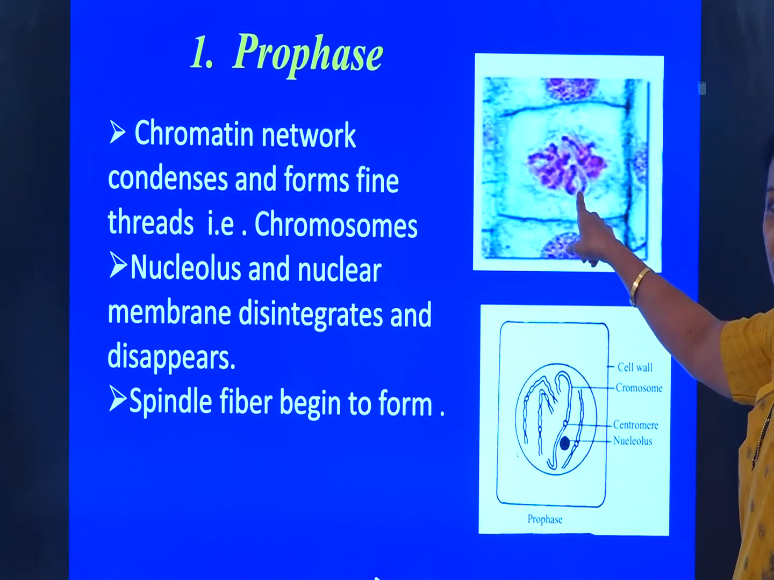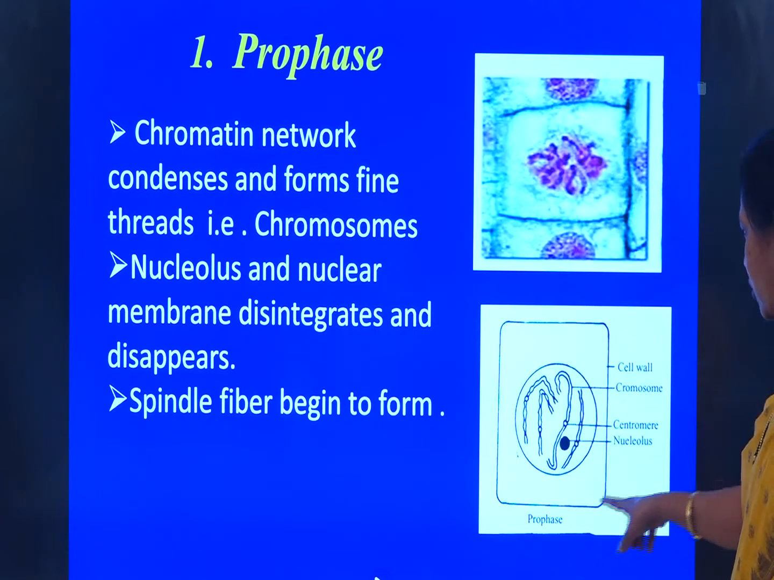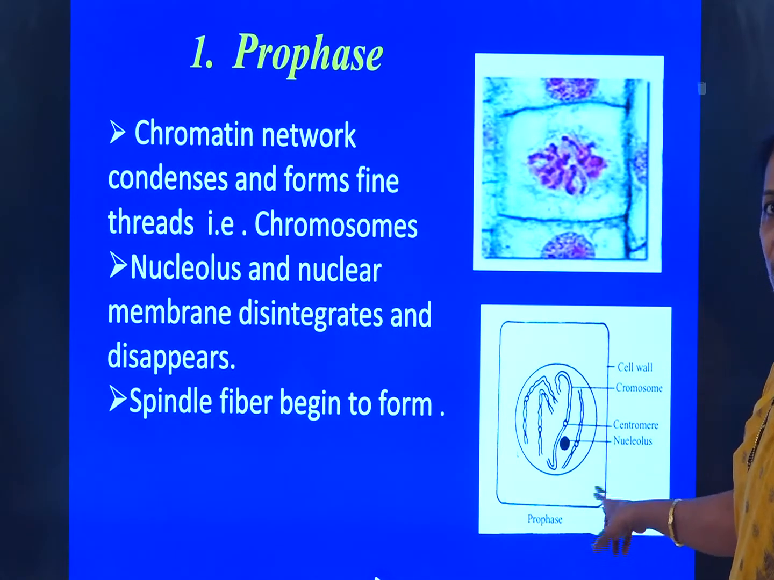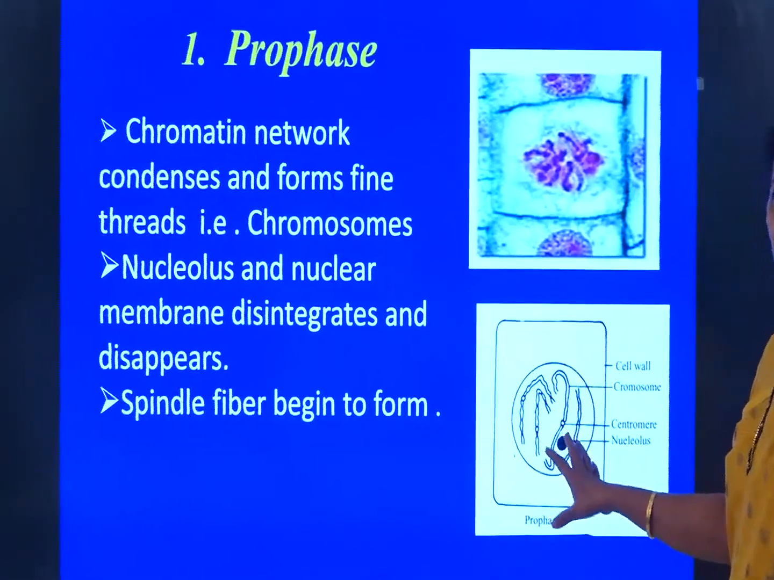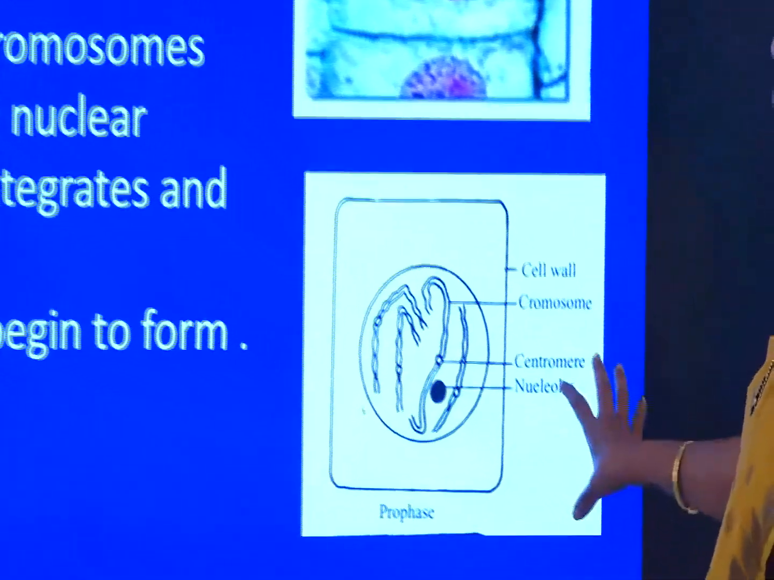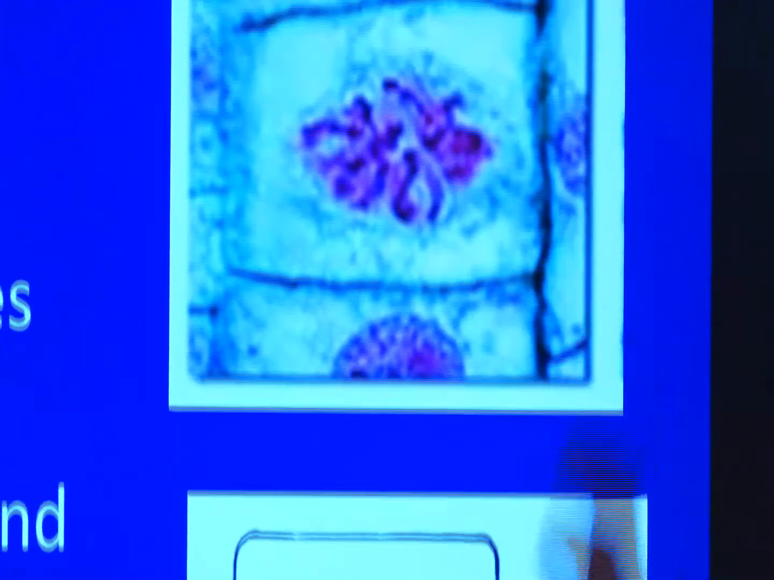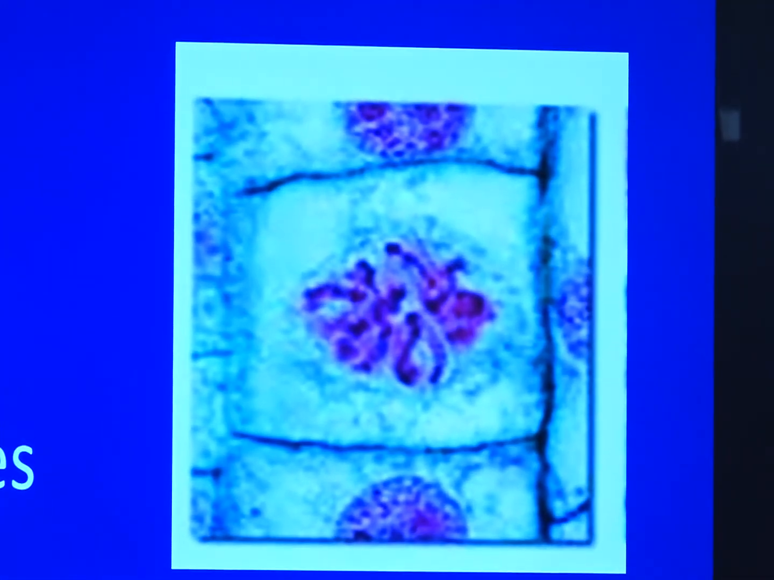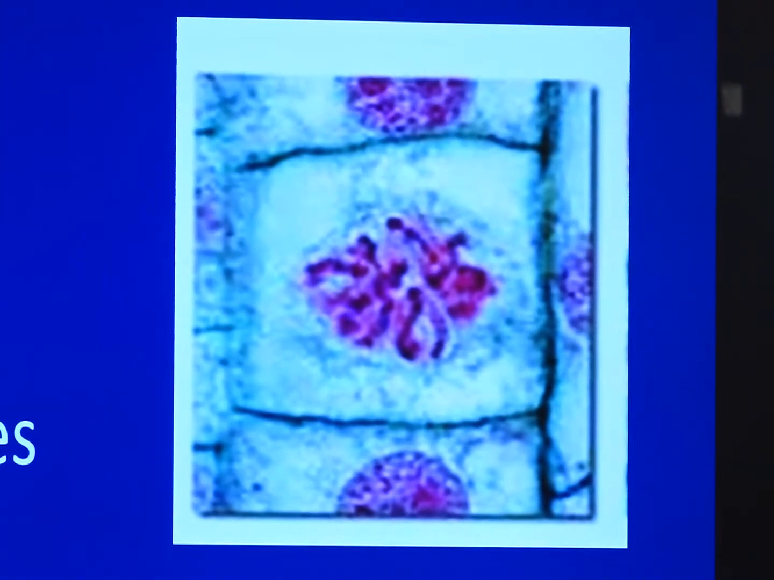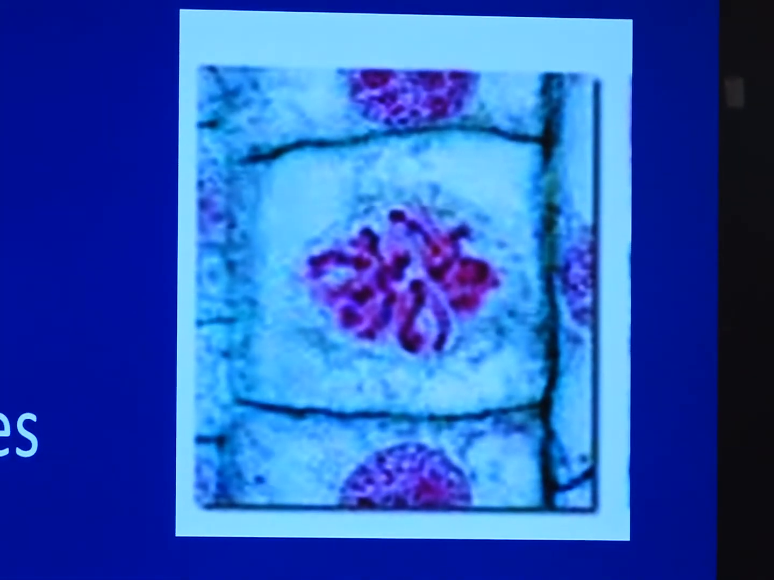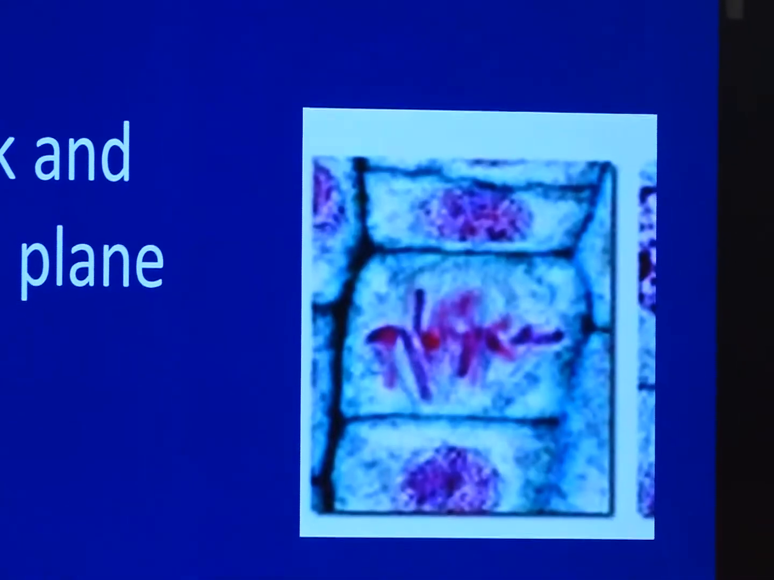What we are going to observe in the microscope, and this is the structure of the prophase with a labeled diagram. When you are asked to write the labeled diagram of the prophase, you have to write this diagram. This is the microscopic view of the prophase. In prophase, the chromatin network condenses to form chromosomes, the nuclear membrane and nucleolus disappear, and spindle fibers form. That can be observed in prophase.